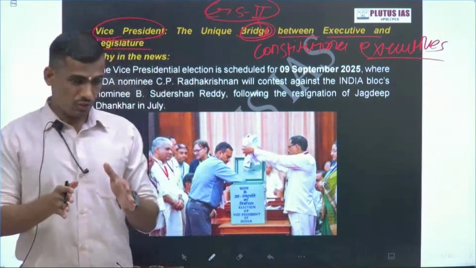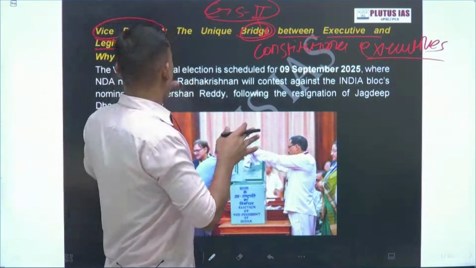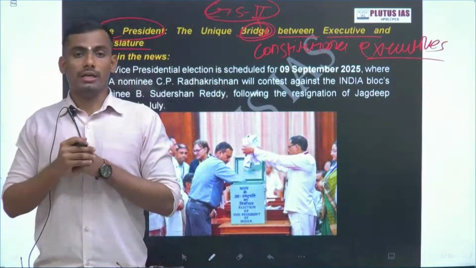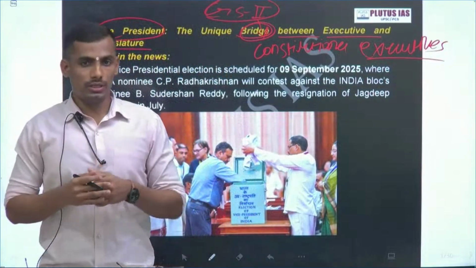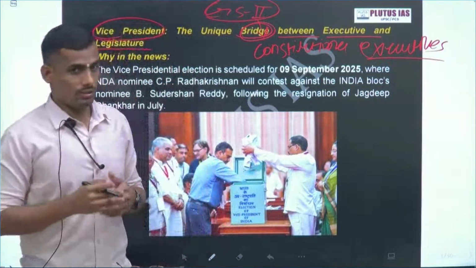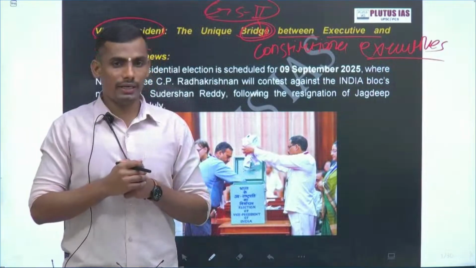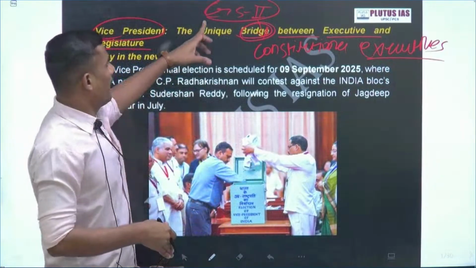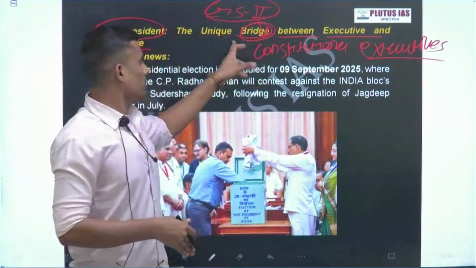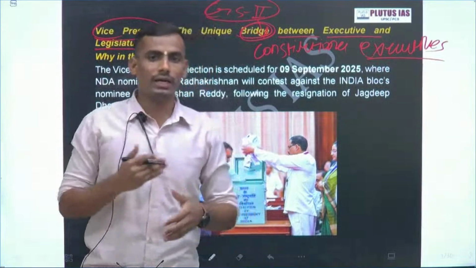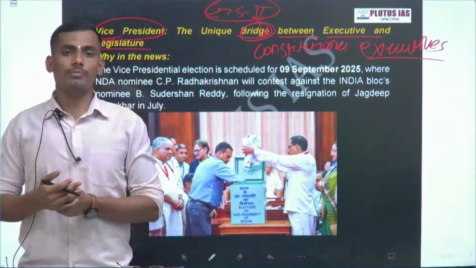We will begin with what exactly the office of Vice President is. The office of Vice President is the second highest office in India's constitutional system. If the Vice President is second, then what is the first? The first is the President. As I mentioned, this relates to the GS2 syllabus: polity, constitutional provisions, working and envisaged role of the executive.